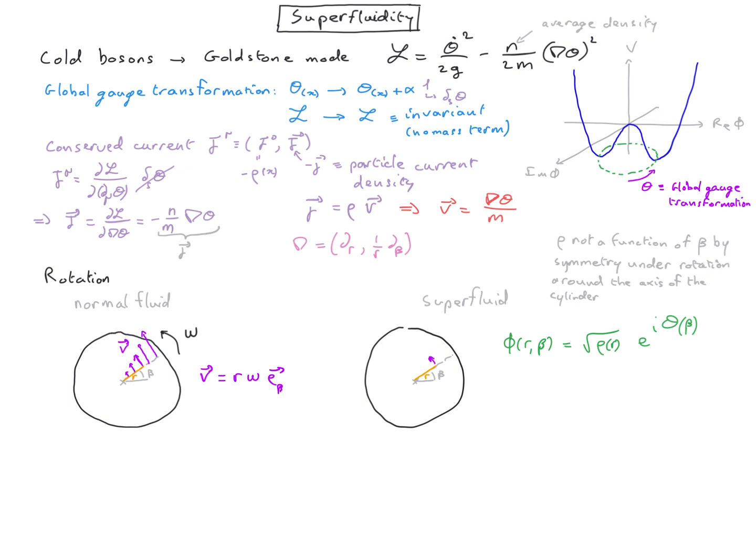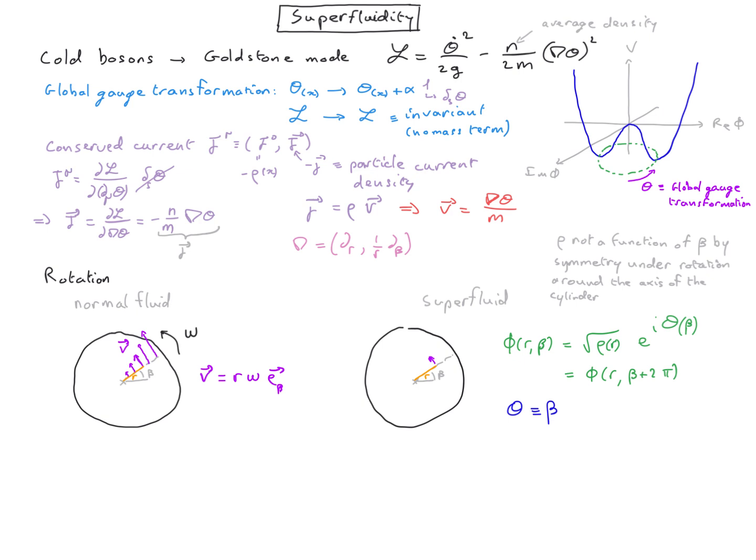For a stationary solution, the field should be unchanged after a full rotation. This periodic condition is fulfilled in the simple case where the phase theta is just equal to the angle beta. We could imagine other solutions which would also be periodic. However, this is just the simplest one, and as usual we are driven by simplicity.